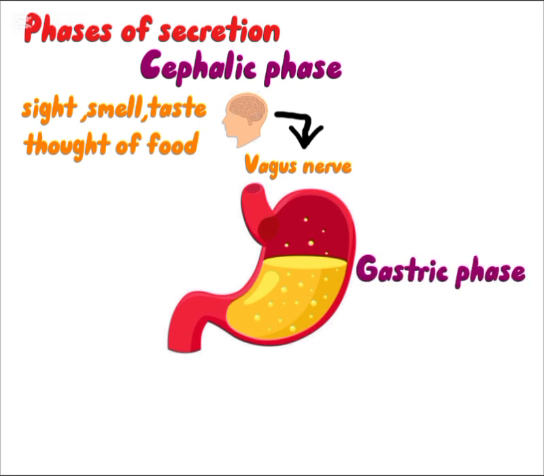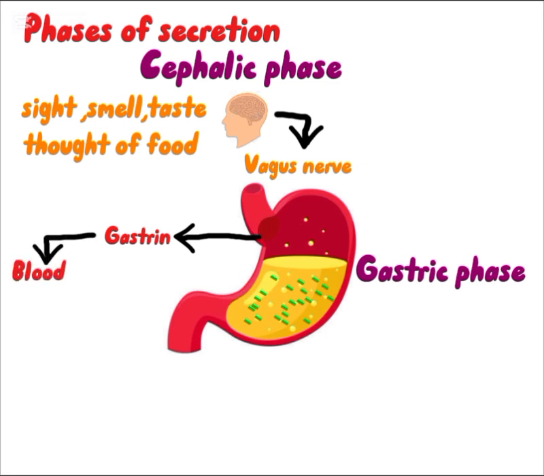Gastric phase starts when the food reaches the stomach, and the presence of the food in the stomach stimulates the secretion of the hormone gastrin by the G cells of the stomach, and it is also secreted in the duodenum to some extent. Gastrin directly passes into the blood. Gastrin circulating in the blood which supplies the stomach stimulates the gastric glands to secrete gastric juice. In this way, secretion of gastric juice continues even after the completion of the meal.